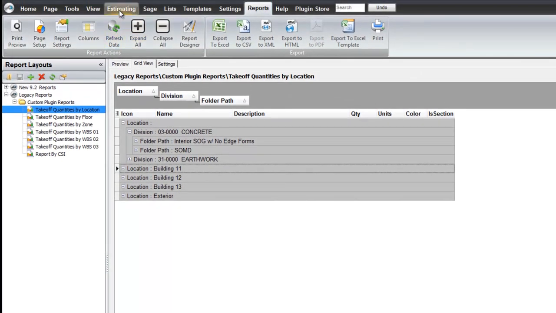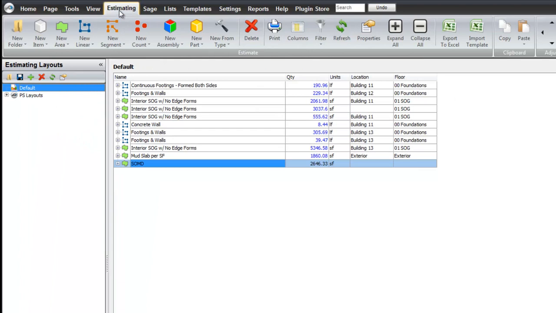So if we go back to our estimating tab, and this is a reason I've done this, and we start looking around, we can see where we need to be adding in these WBS values. So if you want to break apart your estimate so that you can get reports that show you the breakup or how the estimate is coming into different codes or WBS codes, you've got to input that at the time of takeoff. But you can also modify it. And I'll show you how to do that.